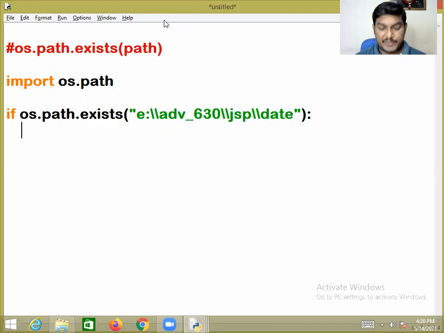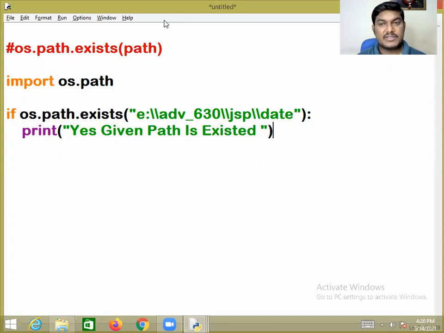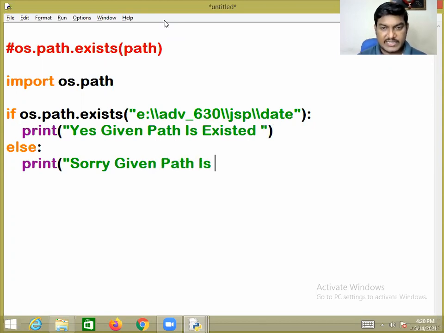If the specified path exists, it will return true. Otherwise, it will return false. If the condition is true, what do you want to do? Yes, print the given path exists. Else, if not, sorry, the given path does not exist. Like this. This is the way we can write the code.